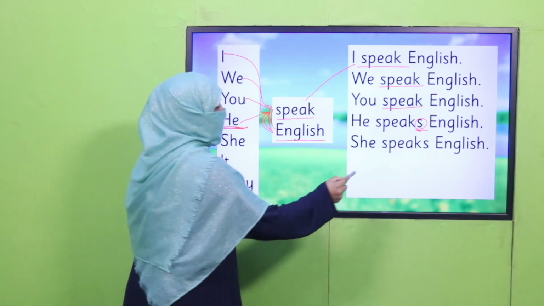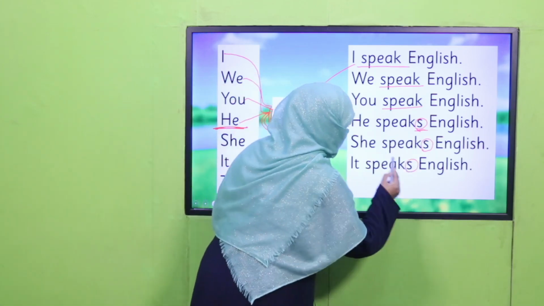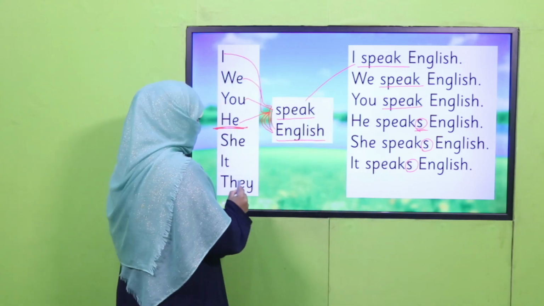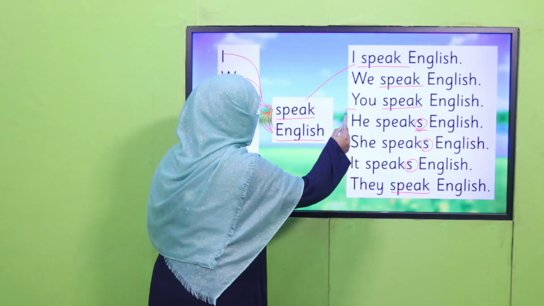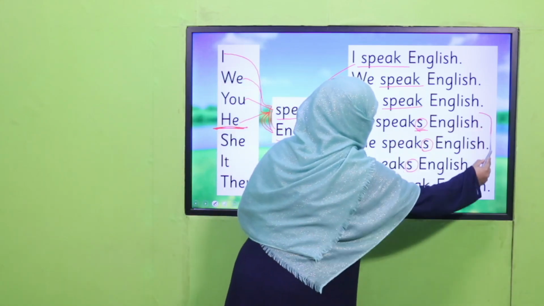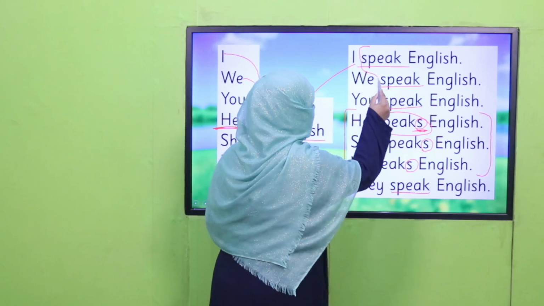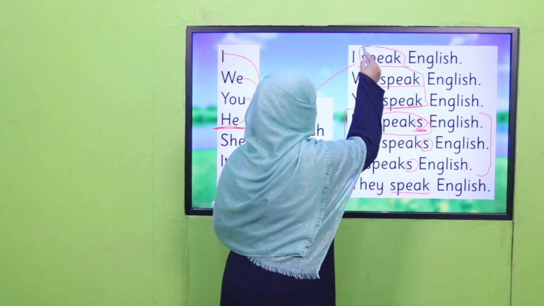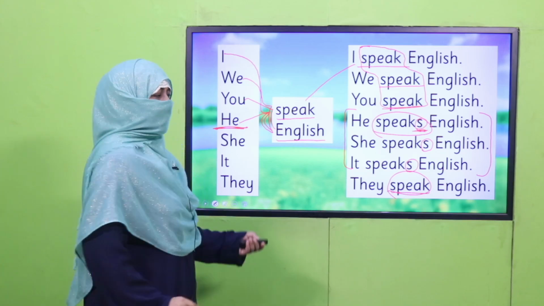Likewise, she speaks English. Likewise, it speaks English. All right. And when it comes to they, again, they speak English. Now you see, only with he, she, and it we have added s with the verb, and with the rest of all the subjects we have simply used the verb. Did you notice it? Okay, let's practice again.